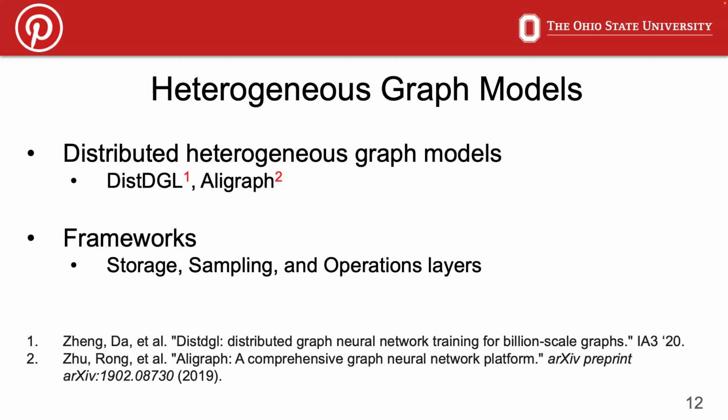Now, a few distributed heterogeneous graph frameworks exist. For instance, Amazon has released DistDGL while Alibaba has proposed AliGraph. These frameworks often have three common layers: storage, sampling, and operation layers. However, each of these layers make certain assumptions or have requirements that are not easy to fulfill.